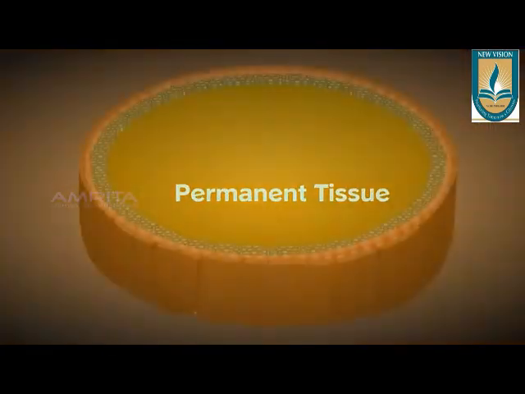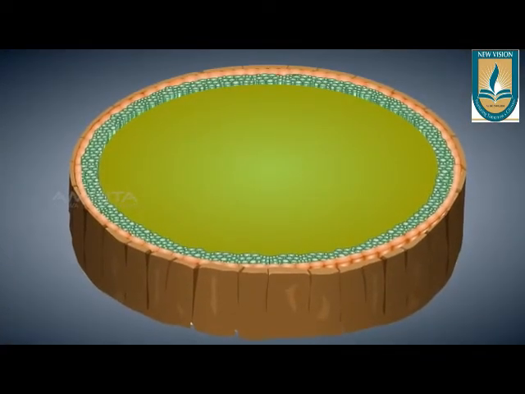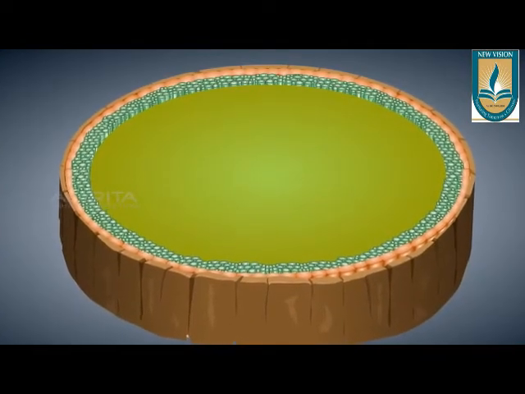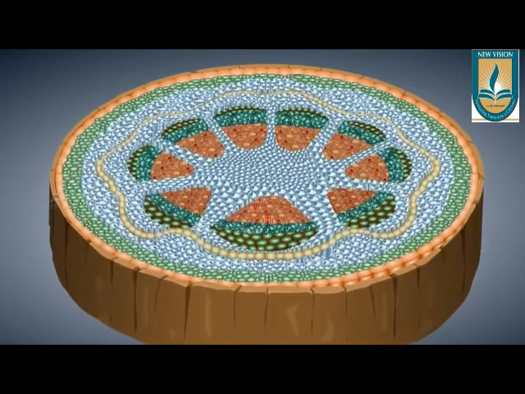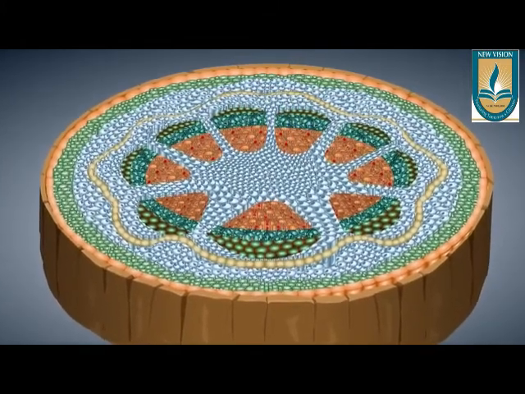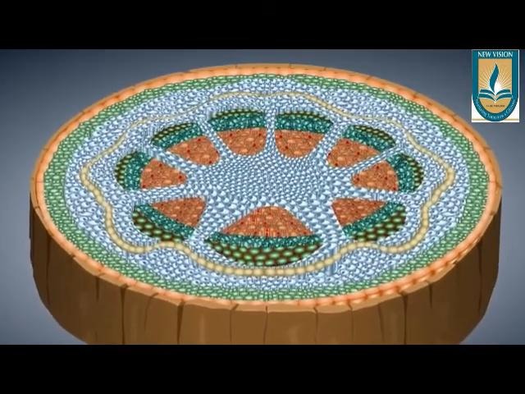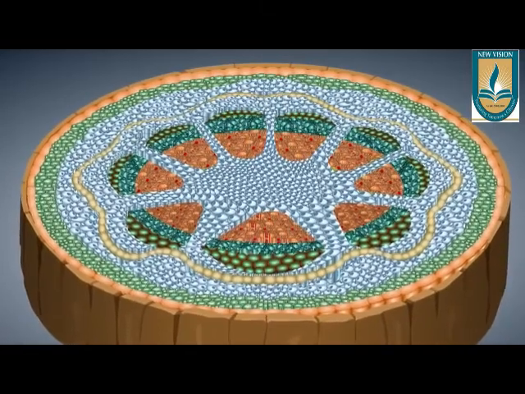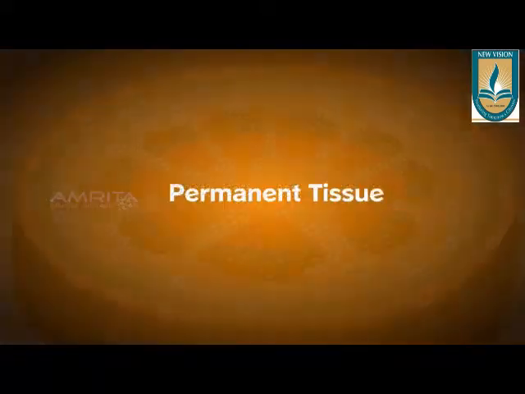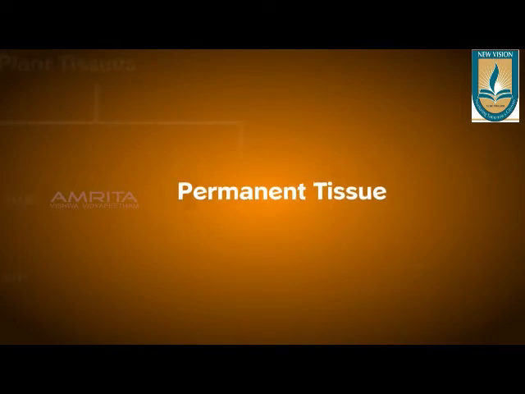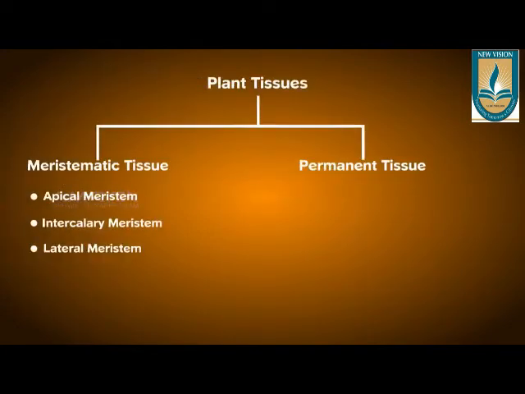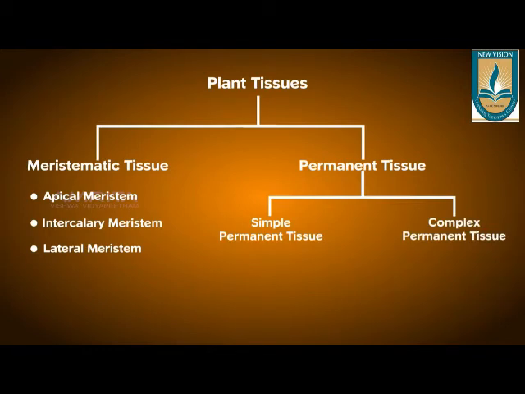Permanent tissue is nothing but the tissue that is formed from meristematic tissue which has lost the capacity of dividing. When they are fully formed, they do not divide anymore and they perform different functions that are required by the plant body. Based on the similarity of the cells present, permanent tissue is again divided into two types.